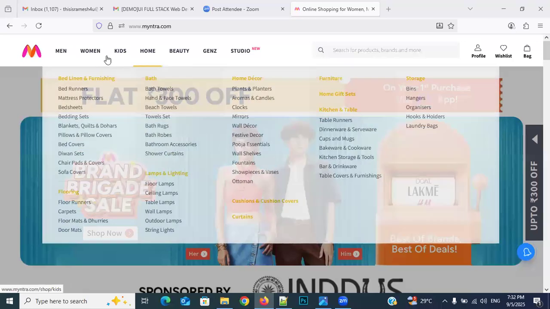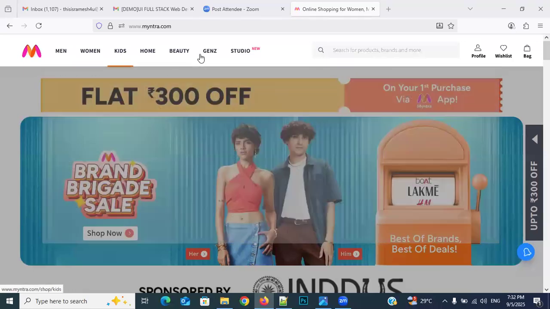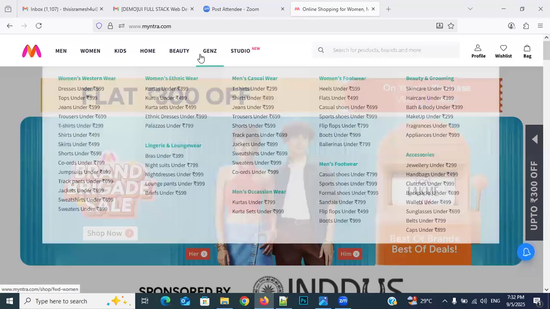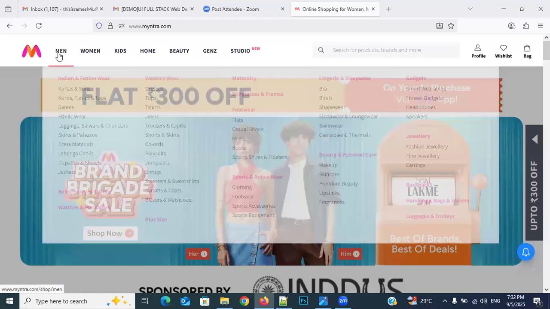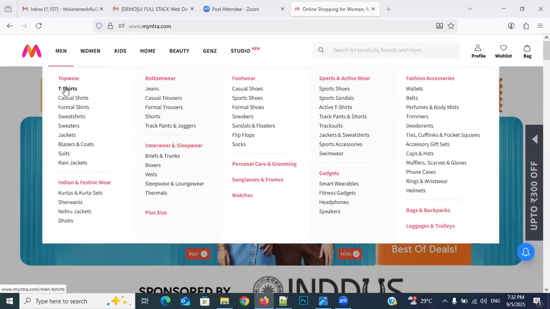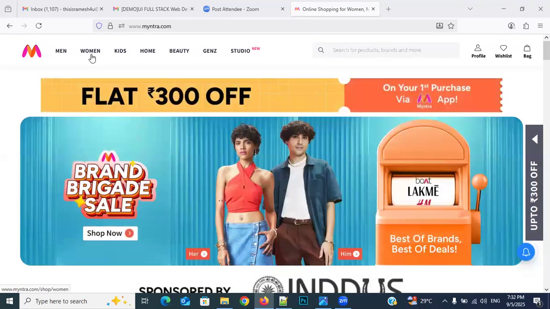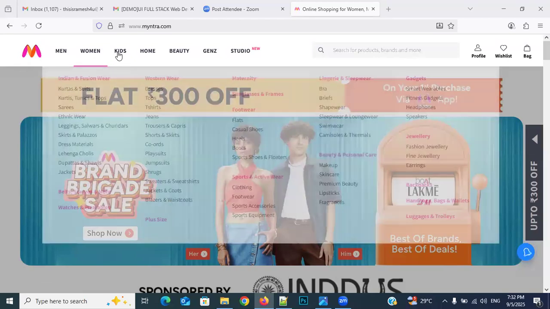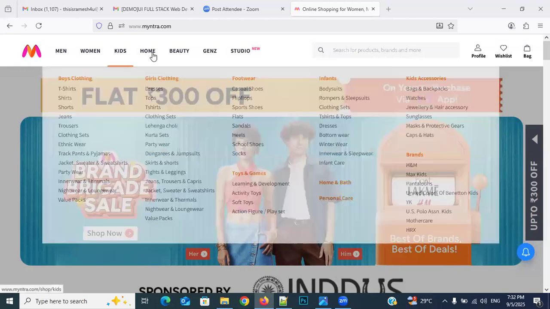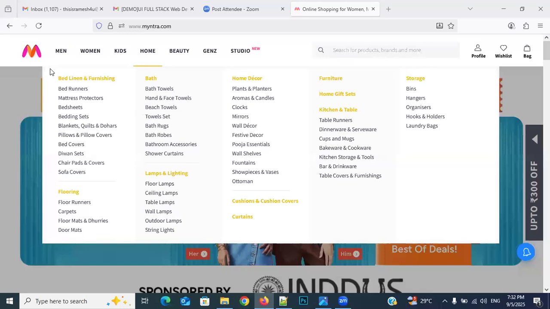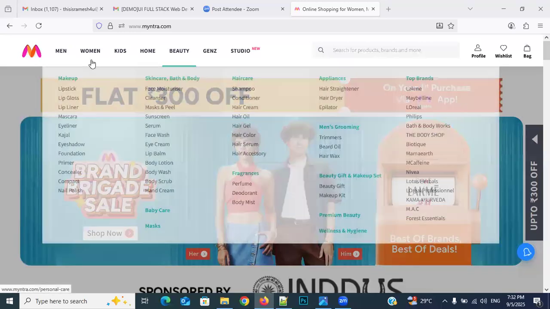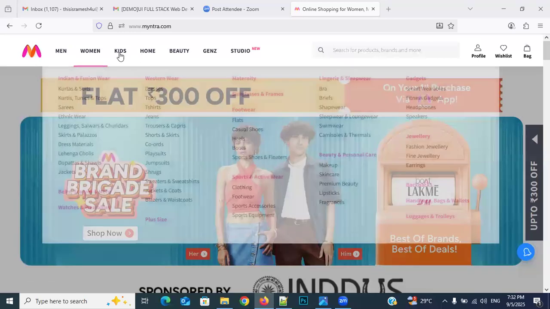Why? To provide comfort for the user, understanding everybody, so that whatever type of things they want to purchase, they can purchase one by one. For example, I want to do family shopping online. First of all, I will purchase for myself, then for my wife. Of course, I'm not married, I'm telling in general. Then for my kids, then for home, if I want to purchase anything, like that I will do it. So what I'm doing is dividing into multiple things, multiple menus.